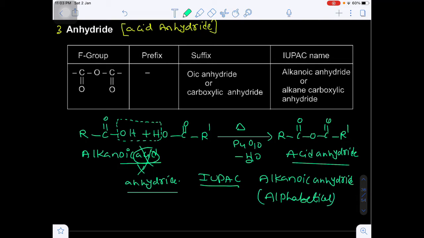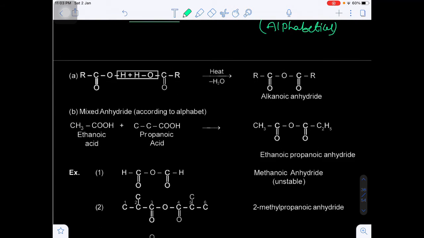Now here the suffix will be oic anhydride, otherwise carboxylic anhydride. The IUPAC name will be alkanoic anhydride or alkane carboxylic anhydride. Just now I told you when 2 carboxylic acids are heated they give alkanoic anhydride.